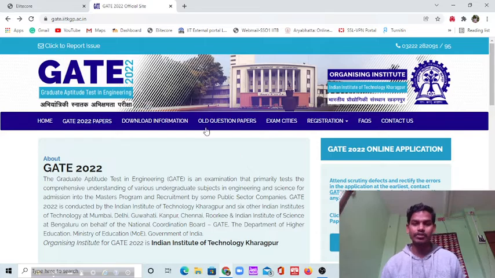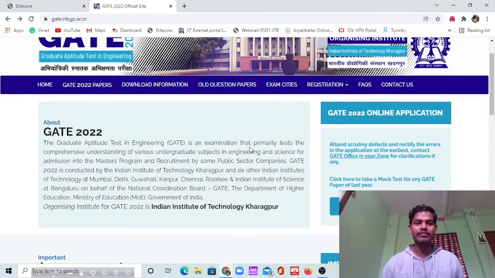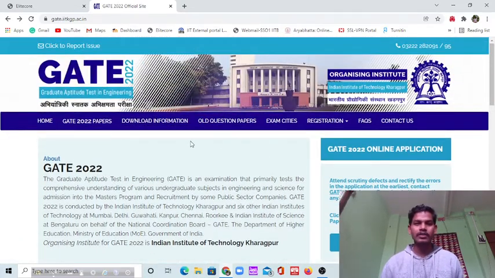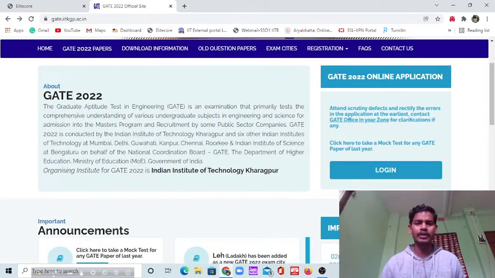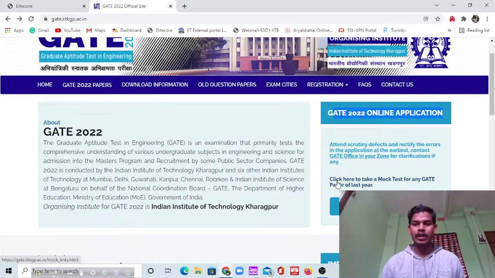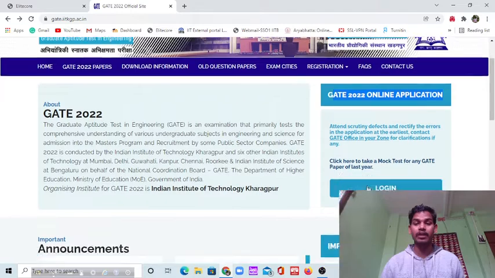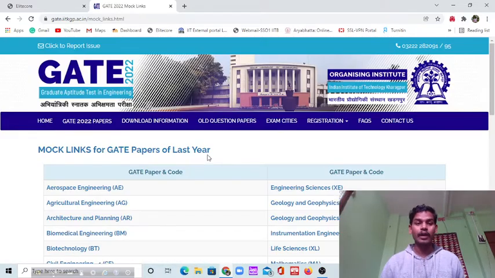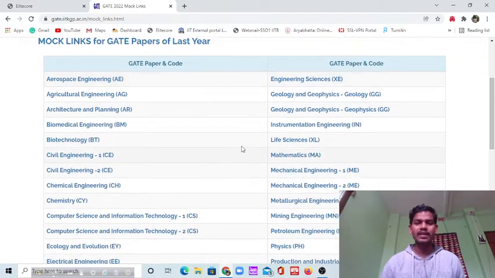Okay, so let's start. I think you can see my laptop interface and cursor also. This is the home domain of the GATE 2022 exam. You can see this GATE 2022 online application, and this is the link to take a mock test for any GATE paper of last year. I'm going to show you this.